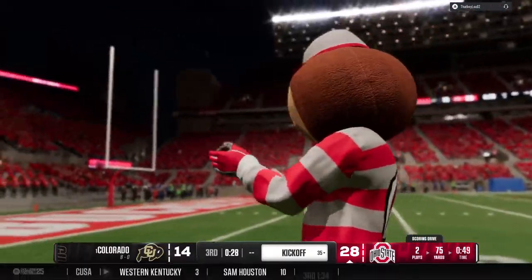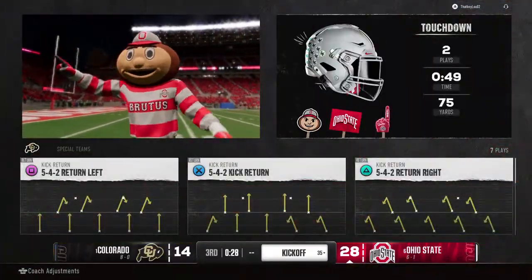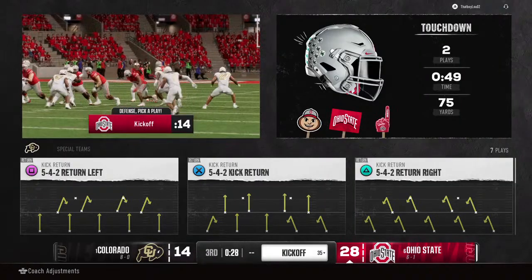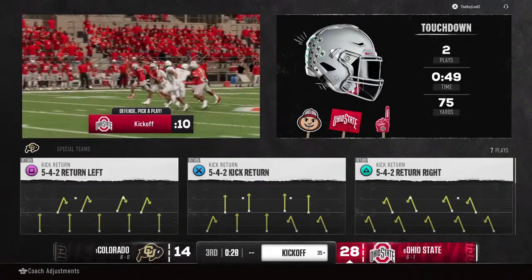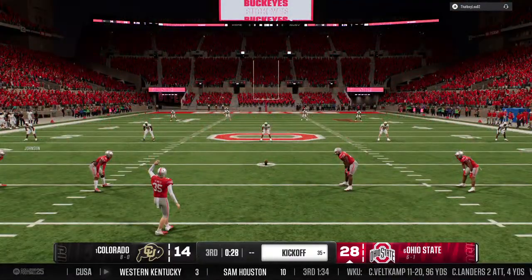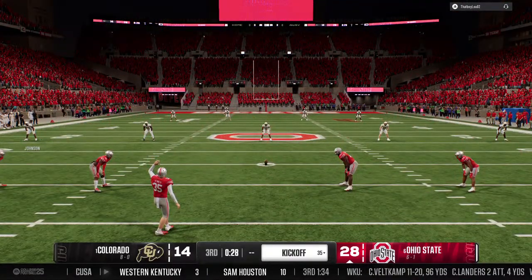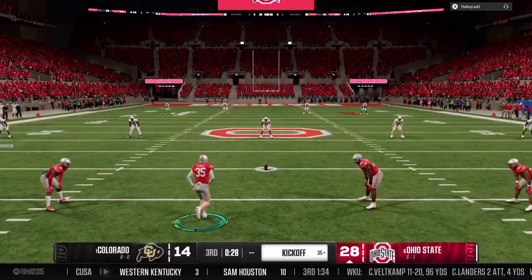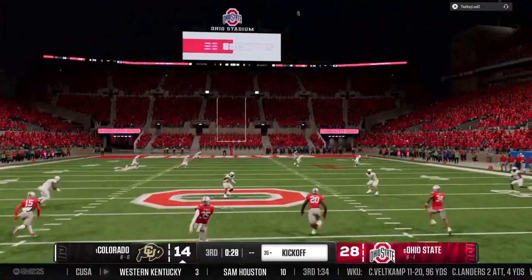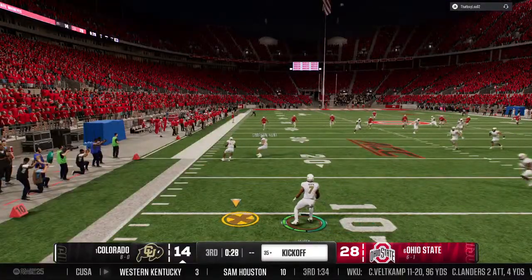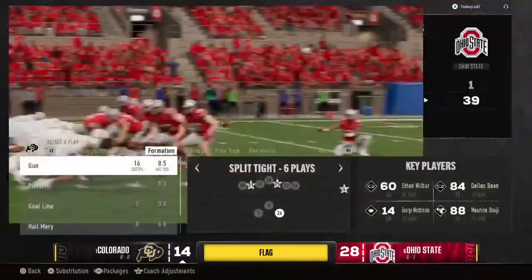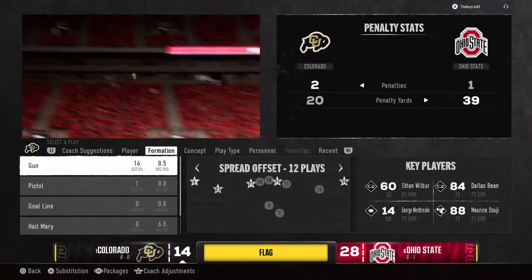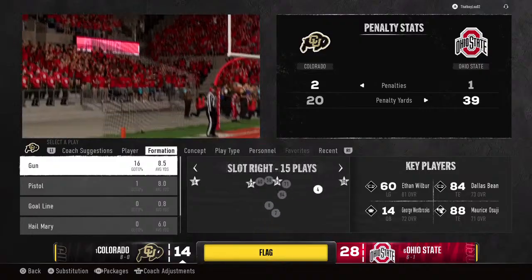The receivers are running good routes. He has enough time to throw. And, man, this poor defense, they might want to think about changing up coverage because right now it is not working. Here's the kickoff team now, set to boot this one away. Kickoff booted out of bounds. The offense will start now from the 40.